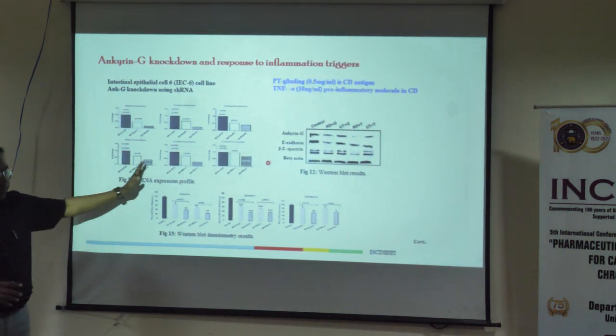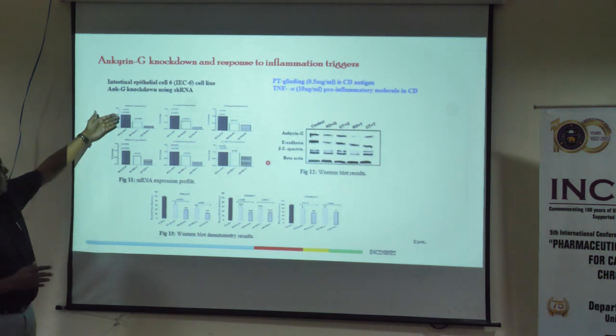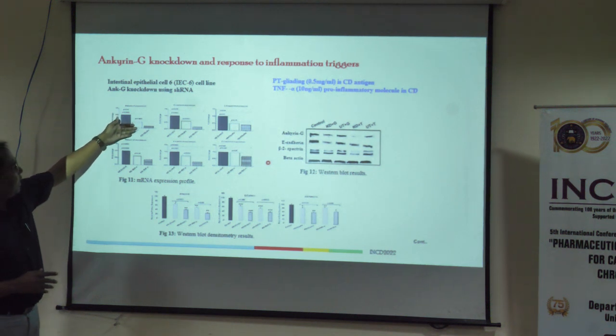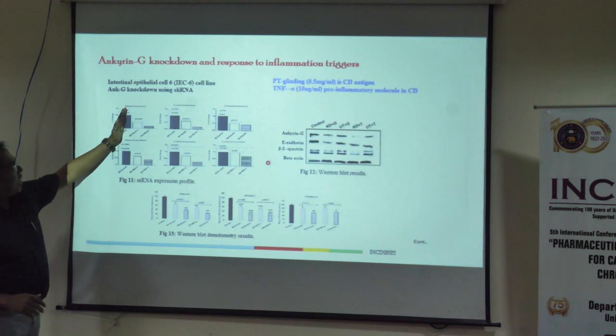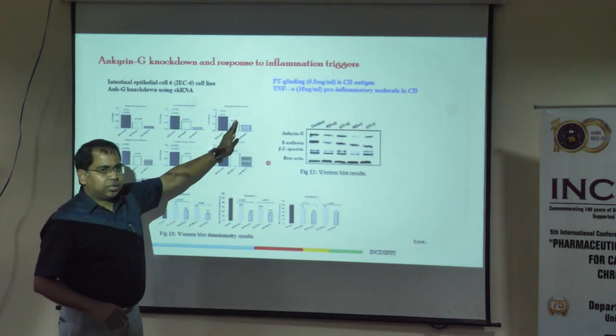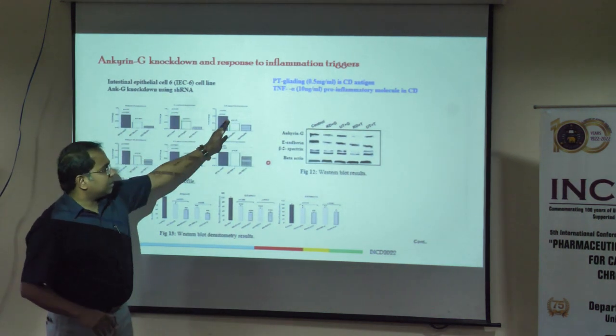So when we did this study, this first graph is the untreated control. Then we gave the treatments. The upper panel, I think, is not visible clearly. These are the three: ankyrin G, E-cadherin, and beta spectrin.